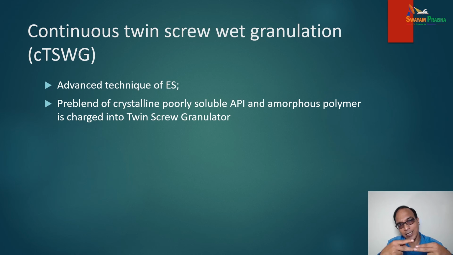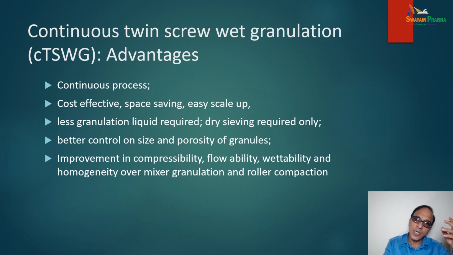Two screws are there in which you charge, and these two screws rotate counterclockwise, and this extrusion spheronization occurs. Okay, it is a continuous process, cost effective, space saving, easy scale up can be done, less granulation liquid is required here, and dry sieving is required only.